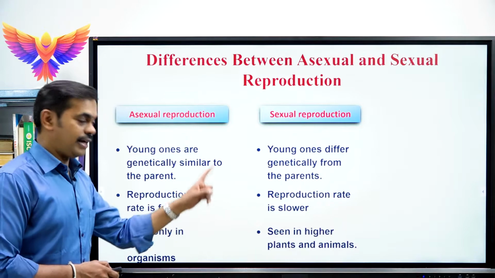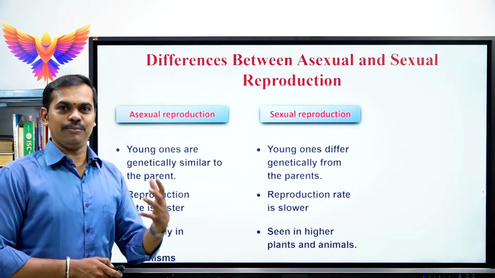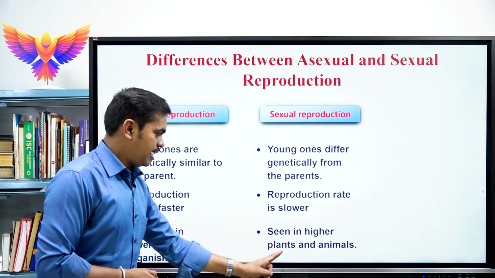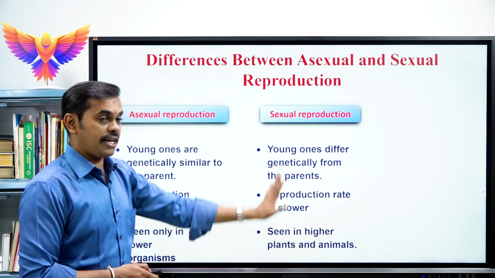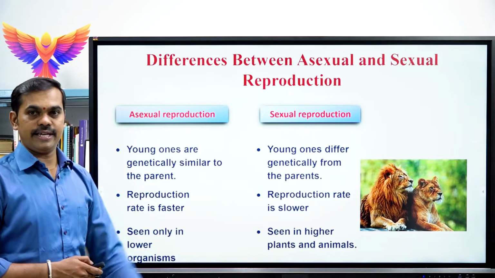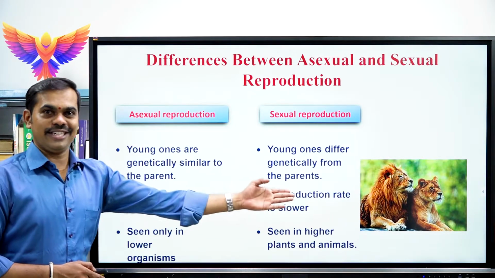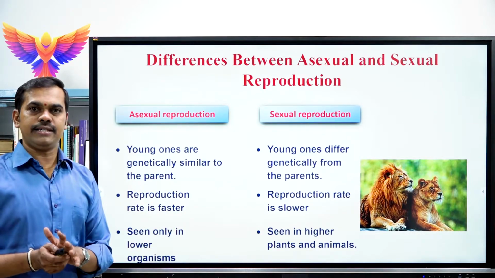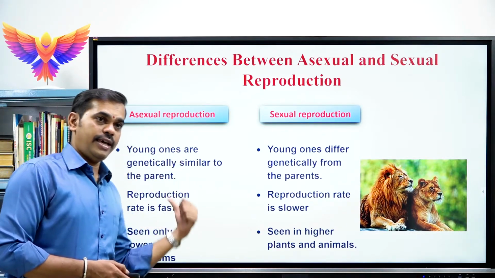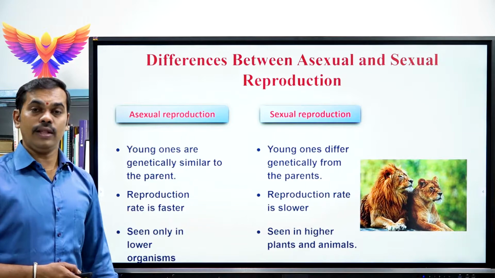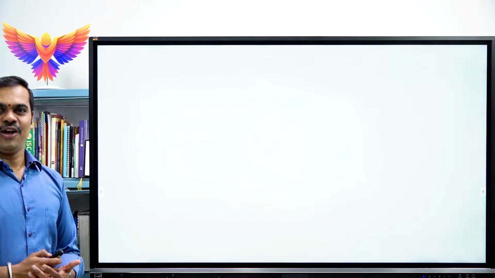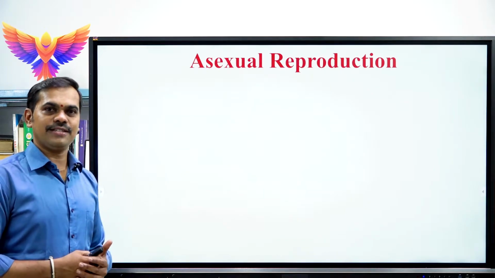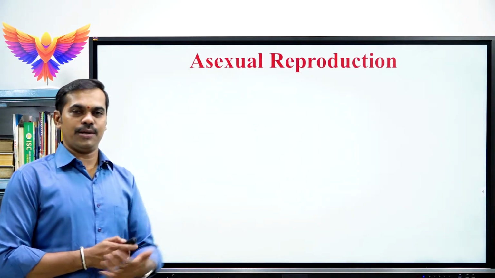When it comes to sexual reproduction, it is commonly seen in higher plants and also higher animals. In both higher plants and higher animals, including human beings, because human being is also an animal. Best example, it's on the image because it's a higher animal. So far, children, we have completed the differences between asexual versus sexual reproduction.